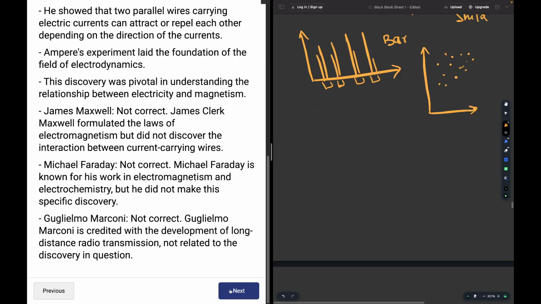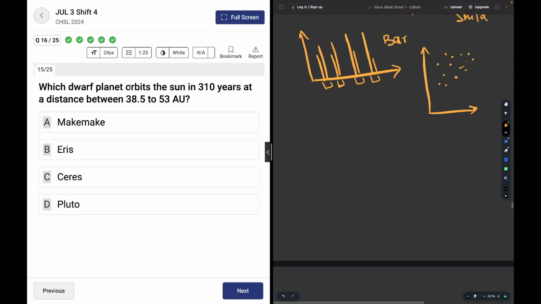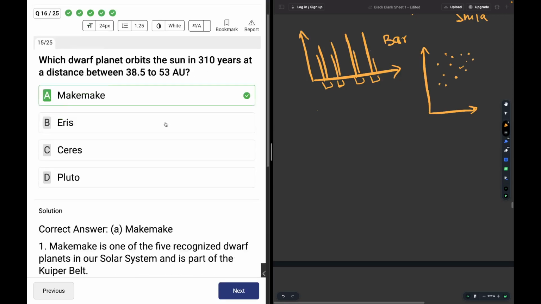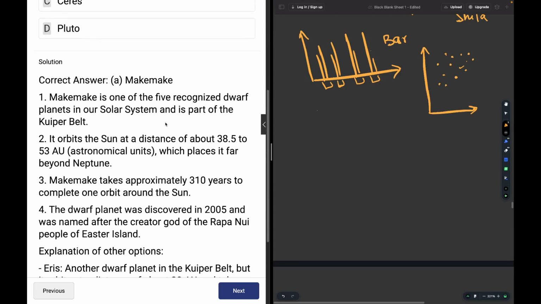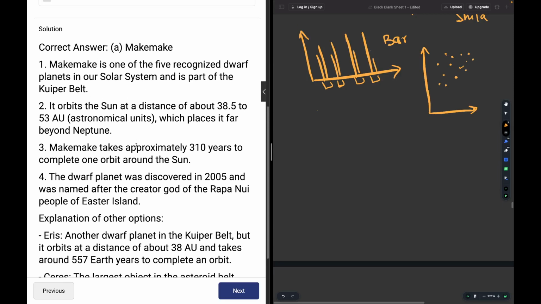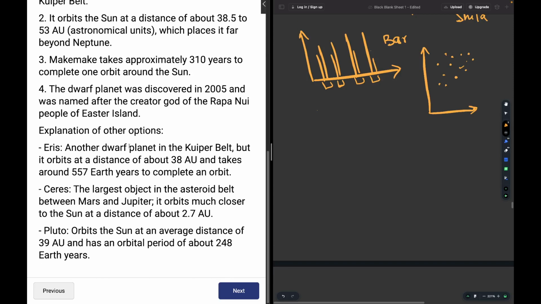Okay, moving on. Which dwarf planet orbits around the Sun in 310 years at a distance between 38.5 to 53 astronomical units? The answer is Makemake. It is one of the five recognized dwarf planets of our solar system and is part of the Kuiper belt. Eris is also another dwarf planet.